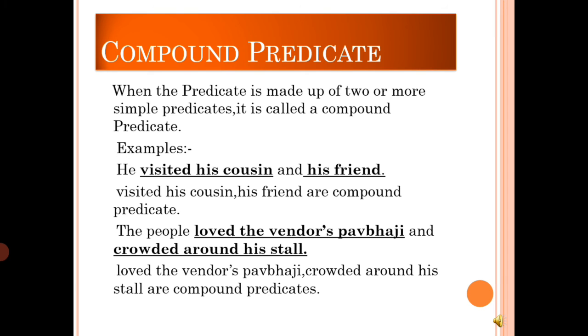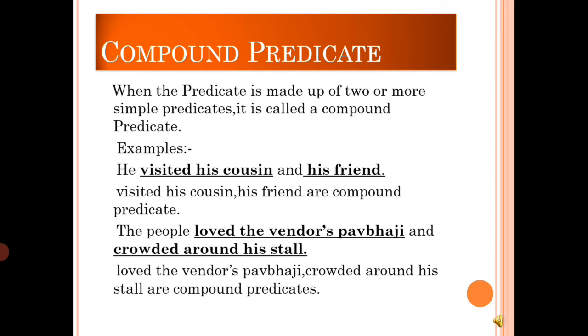Like, he visited his cousin and his friends. So he is the only subject in the sentence, and visited his cousin, his friend are compound predicate. These that I have underlined, these are the two predicates. That is why it has compound predicate.